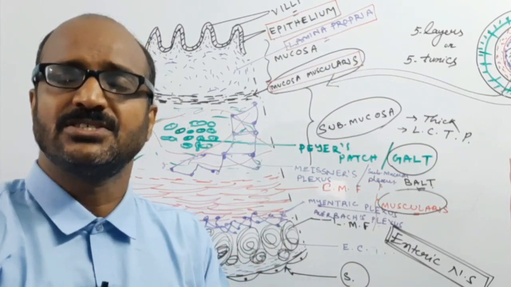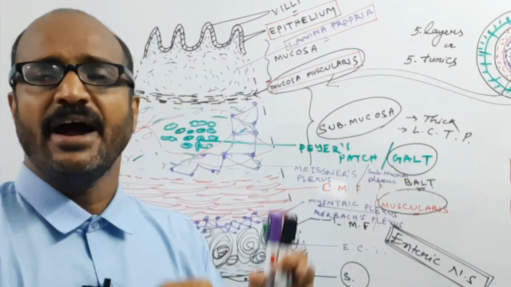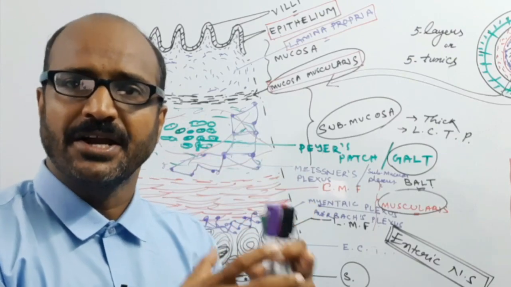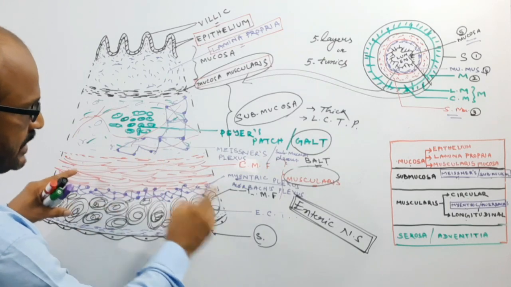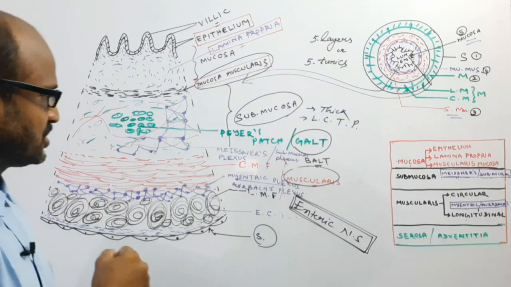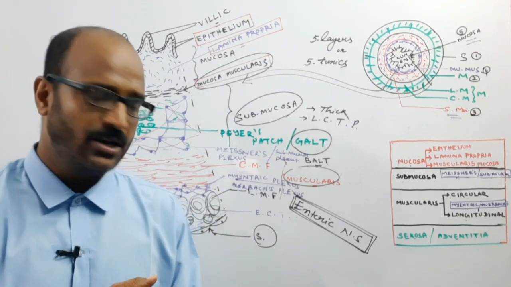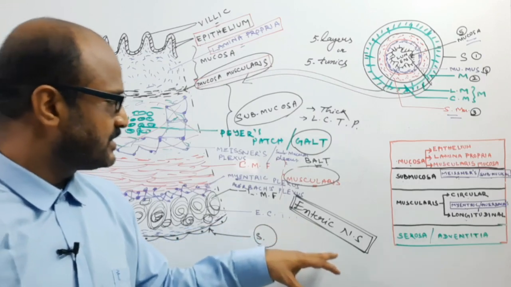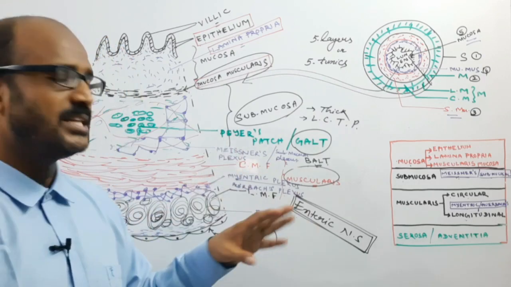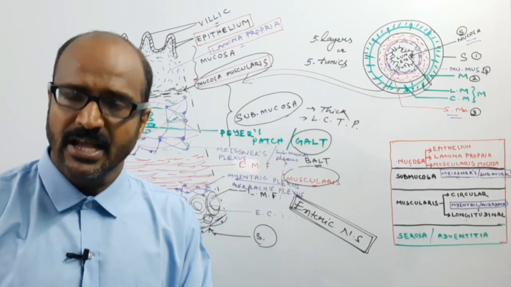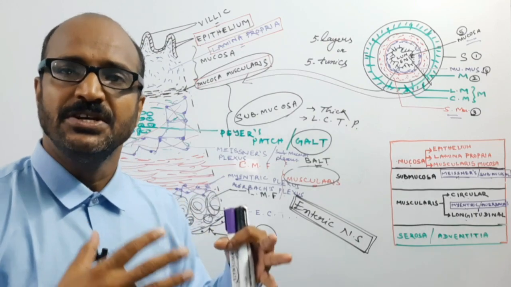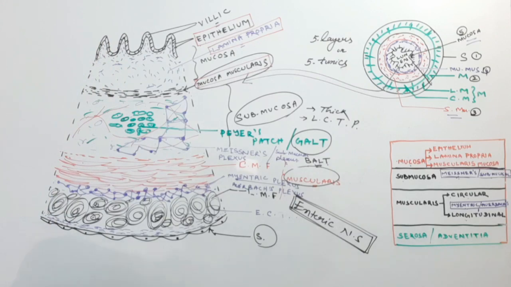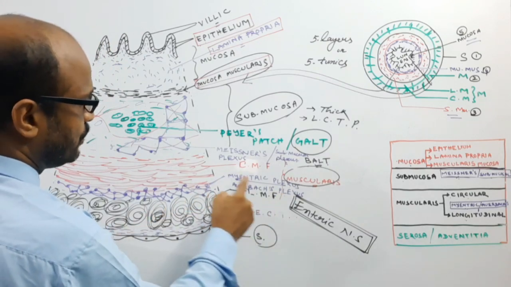Peristaltic movement means the series of contraction and expansion of the alimentary canal, which is performed by the longitudinal and the circular muscles of the alimentary canal. So the enteric nervous system regulates the peristaltic movement of the alimentary canal, as well as the secretion of different digestive glands.